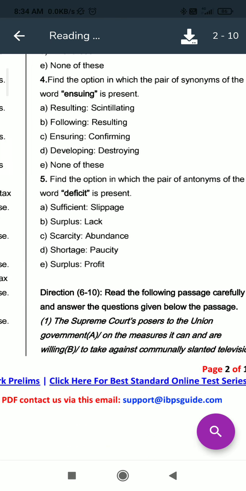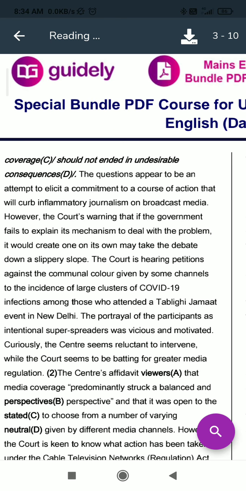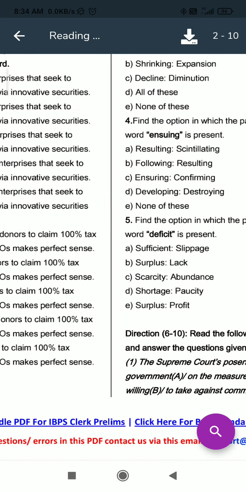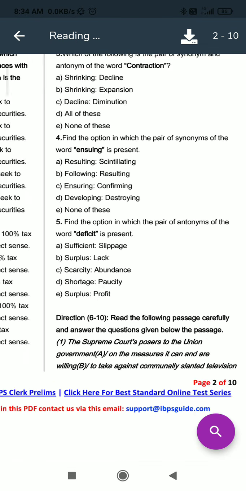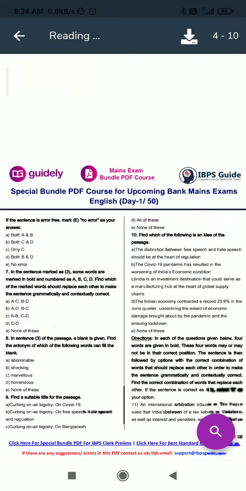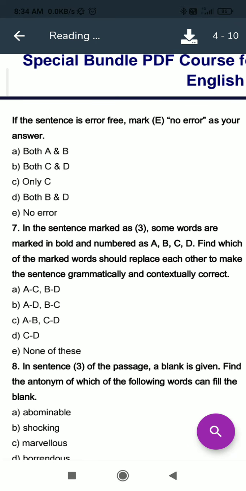Okay. Then next is to take against communally slanted television coverage should not ended. So ended is wrong here because after modals we use the simple form of the verb, not the second or third form. Okay, so here end will be there in place of ended. So here we can see that B and D have an error. Okay, now we will move to our options. Here we can see in option D both B and D have error, so D will be our right answer.